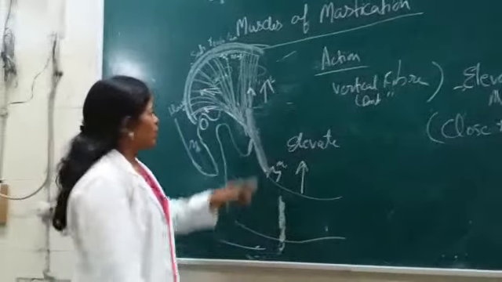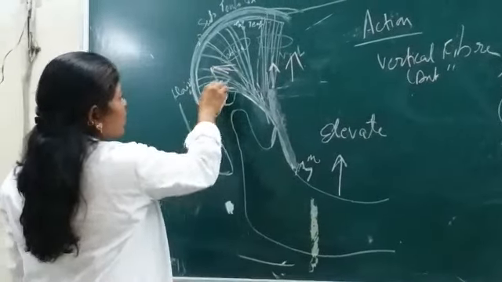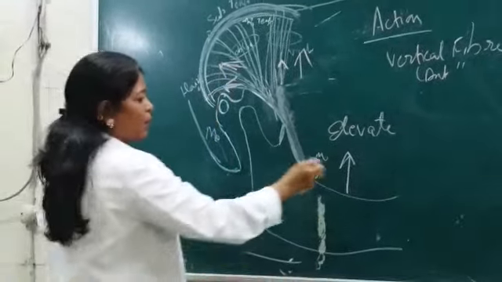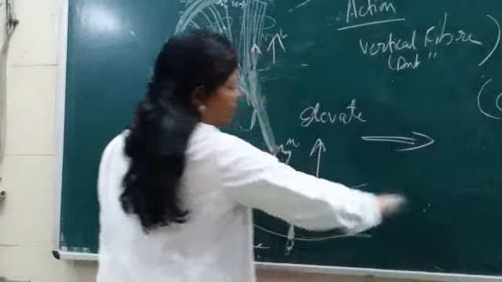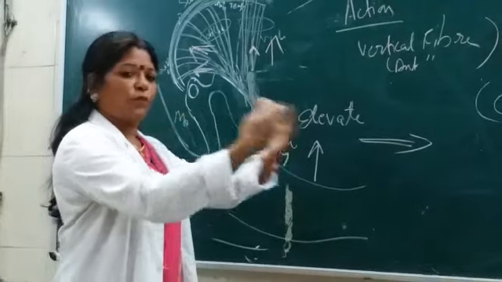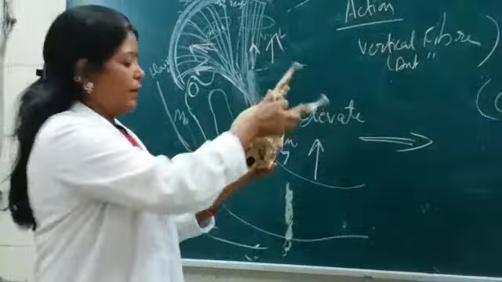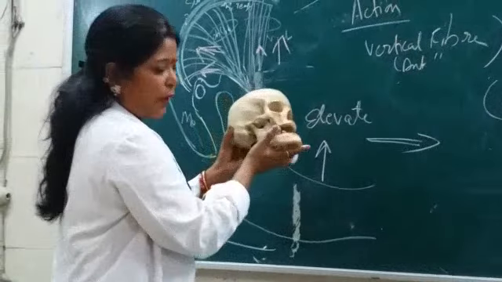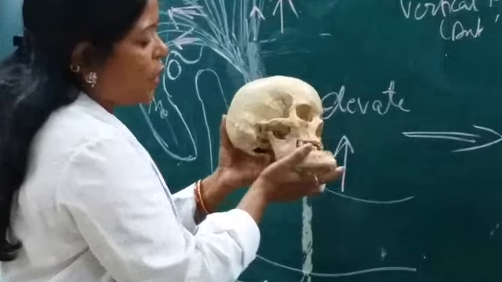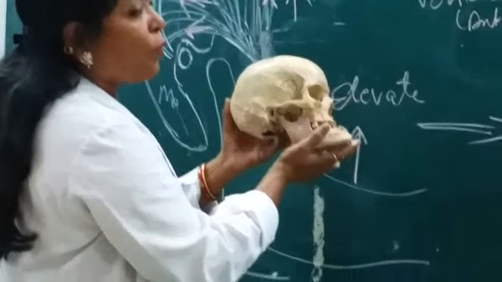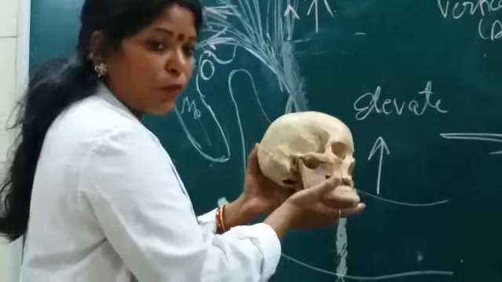What will it do? Look here. Consider the direction of the pull by these fibers on the mandible. Suppose the mandible is protruded forward, an action done by the pterygoid muscles. Then which muscle will retract this mandible to its position?